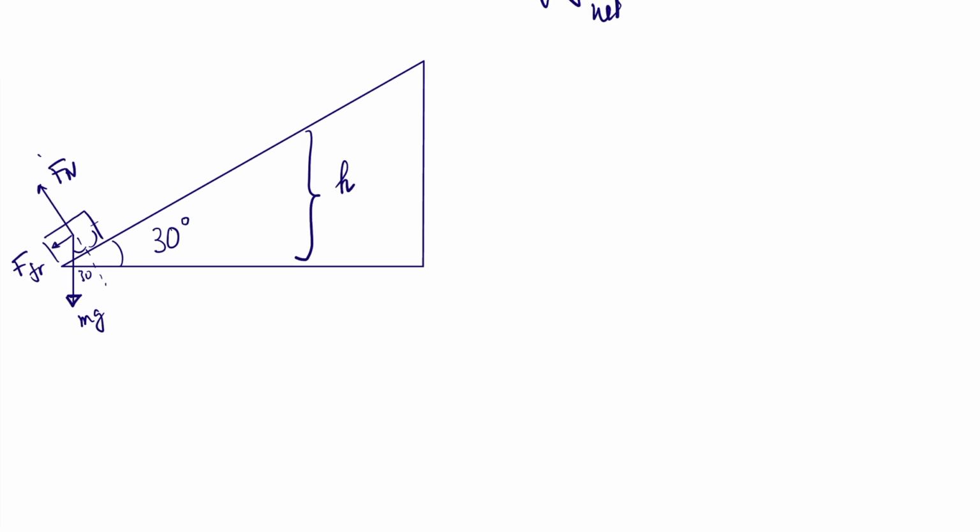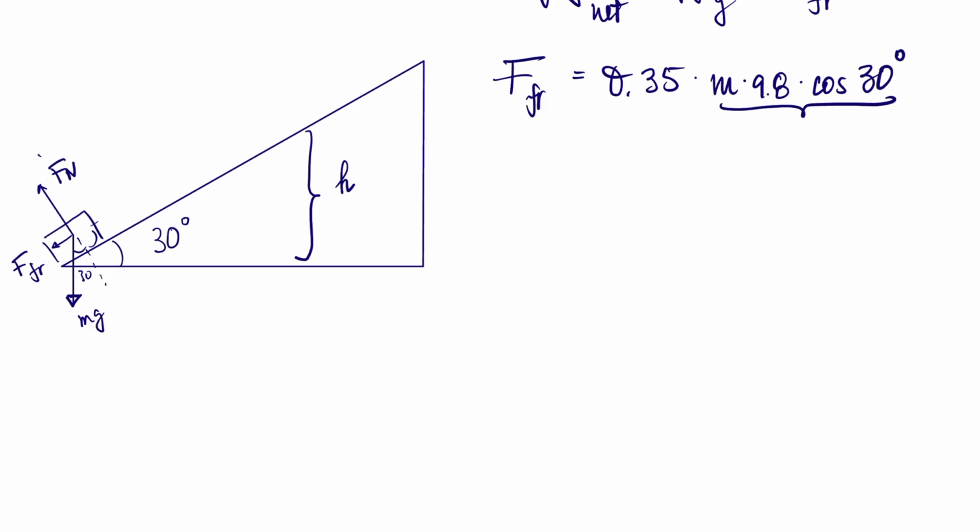Work net is going to be work of gravity plus work of friction. Let's find force of friction real quick. Force of friction is going to be 0.35 times mass times 9.8 times cosine of 30 degrees, this right here being normal force. So plugging that in, keeping m. Again, if you are allergic to keeping m, go ahead and make up, it's 1 kilogram, 2.97 m's, keeping m, newtons.